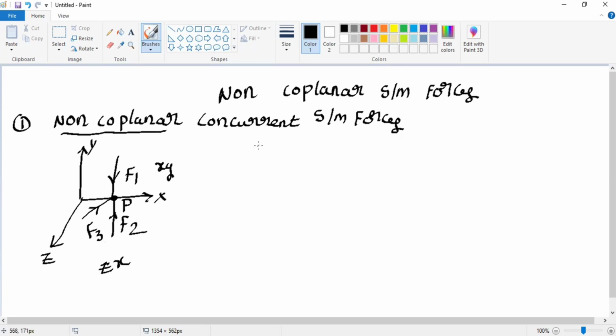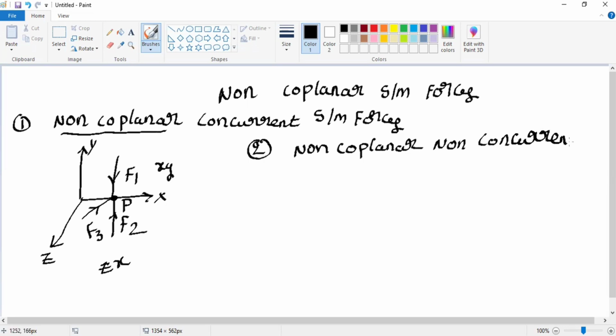Whereas the second type is the non-coplanar, non-concurrent system of forces. Non-coplanar means all the forces are not acting in the same plane; they will be acting in different planes.